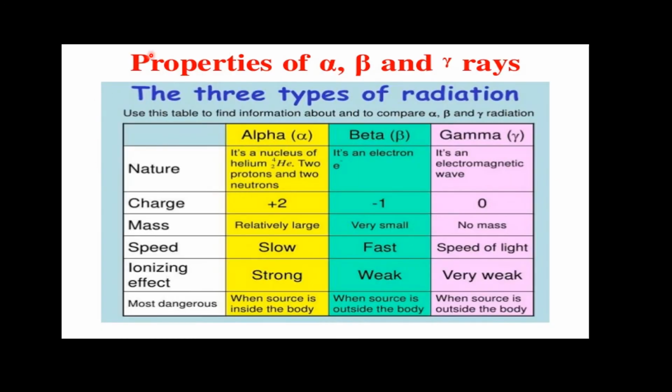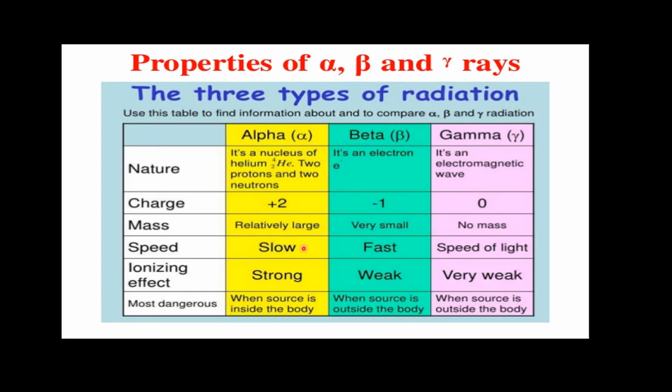In this slide, we can see the comparison between alpha, beta and gamma rays emitted by a radioactive element. If we talk about the nature, alpha particles are helium nuclei, while beta particles are electrons. Gamma is a kind of electromagnetic wave. The charge of alpha particles is +2, beta is an electron and hence has a unit negative charge, while gamma radiations are chargeless. Alpha particles are the largest and most massive of the three. The mass of beta particles is very small, while gamma radiations are massless.